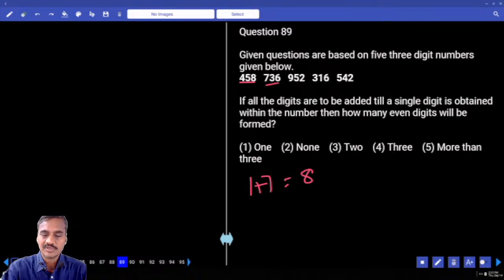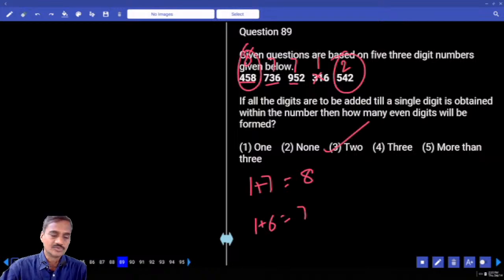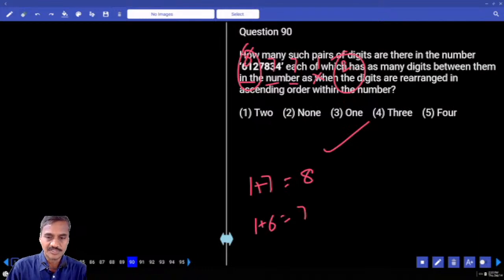And 16. 7 plus 3, 10. 10 plus 6, 16. Now 16 means 7. And 9 plus 5, 14 plus 2, 16. 7. This is 7, this is 7, this is 8. 4 plus 6, 10. This is 1. 5 plus 4, 9 plus 2, 11. 11 means this is 2. And how many even numbers are there? 2. 2, that is choice 3, question number 89. Now follow here, we got a single digit.